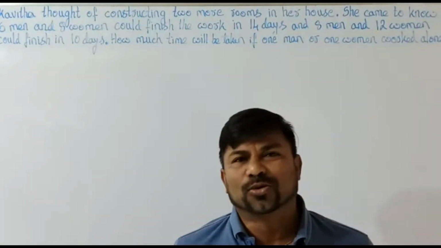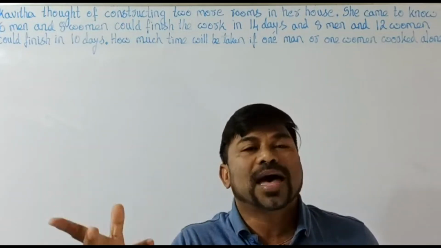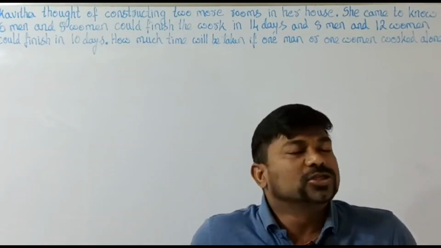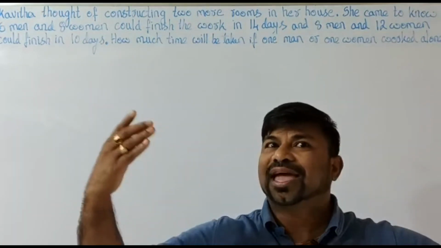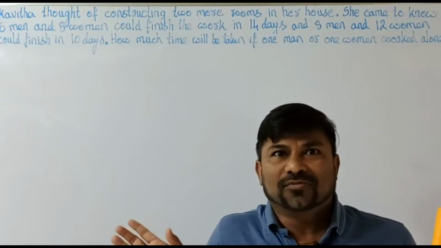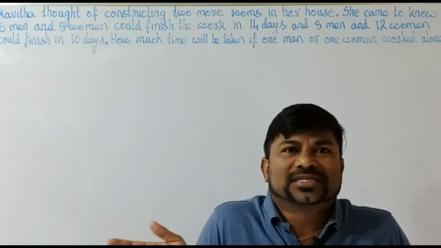It's just a scenario. It is not possible to construct houses by only a single man or single woman; it's practically not possible. But to do further calculation, here we are talking about only 2 rooms, and 14 days and 10 days.